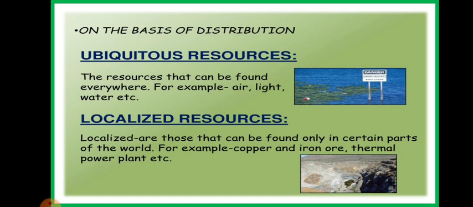Now localized resources, it is clear by its name only. Localized resources means the resources that are available at certain places, like coal is not available in Uttar Pradesh. Coal is not available near our house or near our school. There are specific places where coal deposits are found, like I have explained in Chhattisgarh and Jharkhand. Like that, iron deposits are also there at certain places only. Diamond is also present at certain places. So the resources that are not present everywhere but are available at certain places are considered localized resources. Okay, I hope it is clear to you.